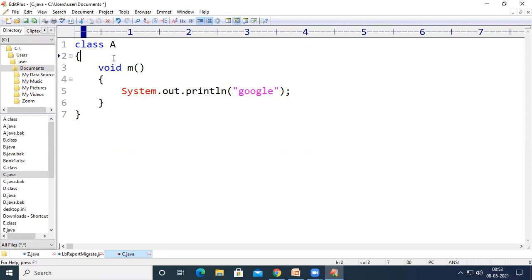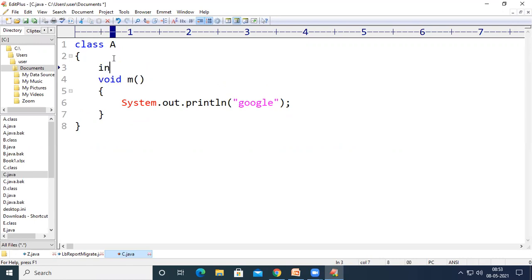Similarly, for variables, for example, I have declared integer a. In front of this int a, there is no keyword such as public, private, or protected, so this int a comes under the default access specifier. If I declare it as public, it is a public variable. If I declare it as private, it is a private variable.